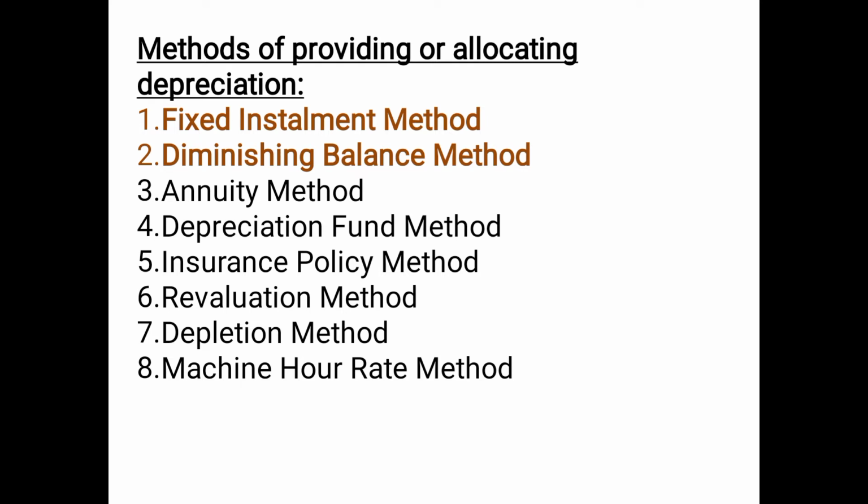And if you see, the first two methods I have written in red color. Why have these two been highlighted? Because for your syllabus you have to learn only these two methods, that is fixed installment method and diminishing balance method.